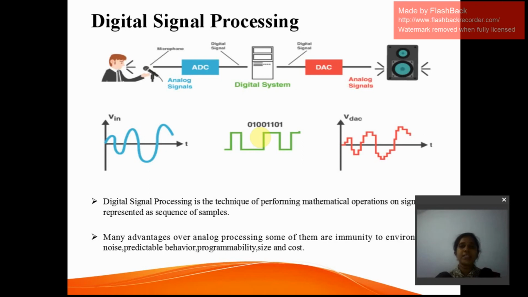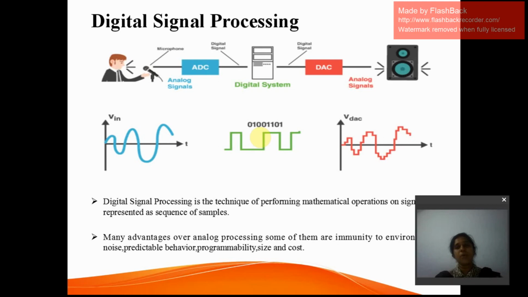Highly accurate in the sense that even if you increase the word length, even if you increase the number of bits, the accuracy increases. And the other important advantage is you can store the data. Digital signals can be stored in magnetic disk or flash, floppy disk. Anyway, you can store for a longer time as one likes. Okay, these are the major takeaways. Easily programmable, immune to noise, and we can do n number of applications.